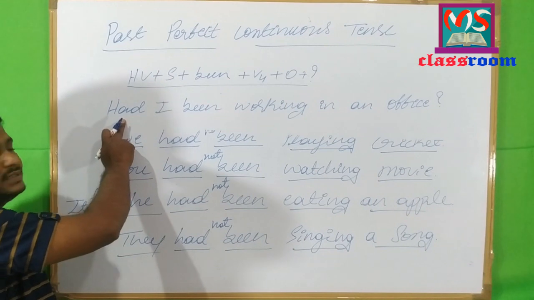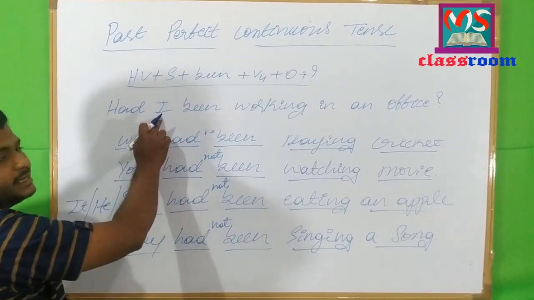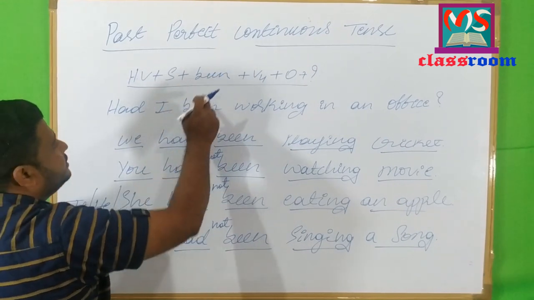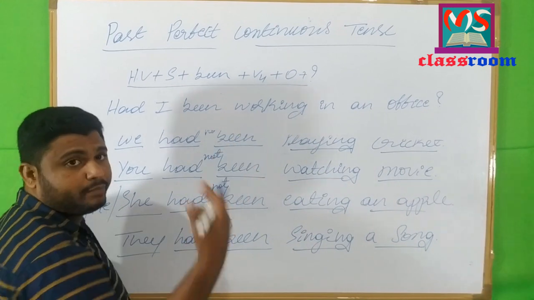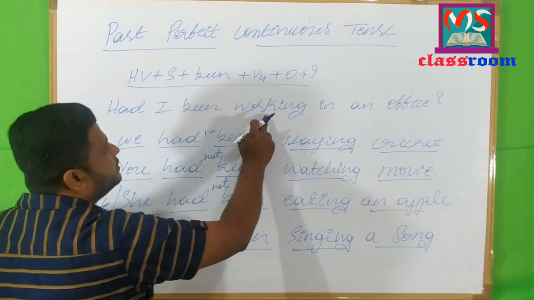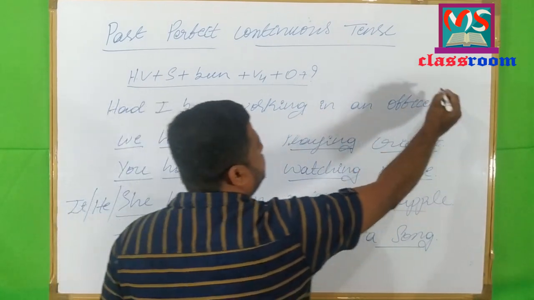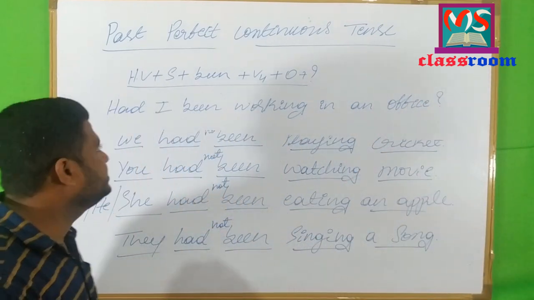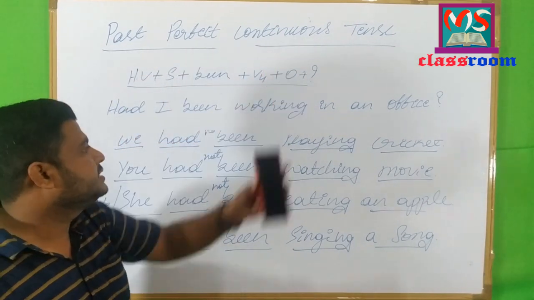First we have to use the helping verb, that is had, and then the subject, that is I, and then one more helping verb, that is been, and then the present participle form of the main verb, working, and then the object. Don't forget to put a question mark. So this is the example of an interrogative sentence in past perfect continuous tense.